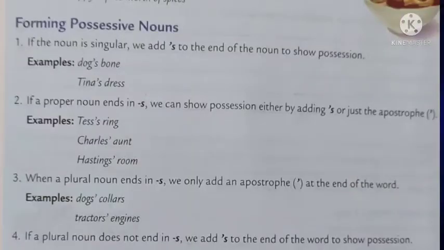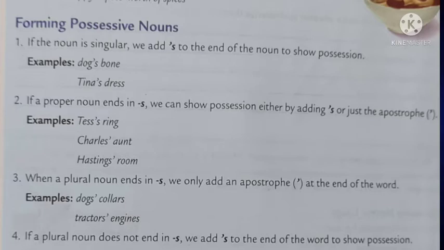Children, till now we saw in which all situations we can use possessive nouns to show possession, to show belongingness, that something belongs to someone. Now let's see how to form these possessive nouns. How to form means how to mark the apostrophes to show the possession. Okay, let's see the first one. If it is a singular noun, it's very easy. You just have to add an apostrophe and s at the end of the noun to show possession.